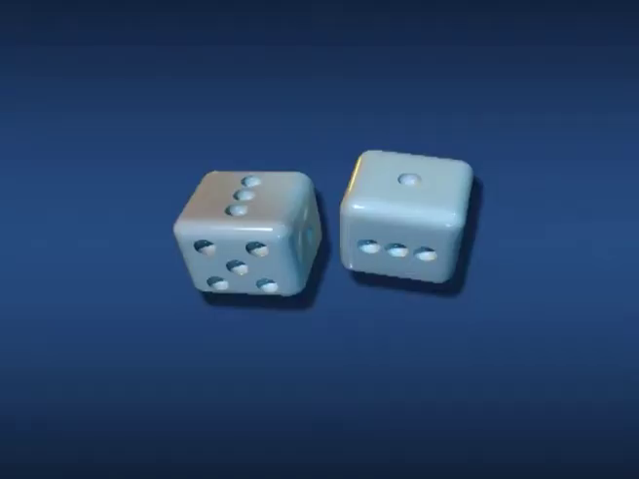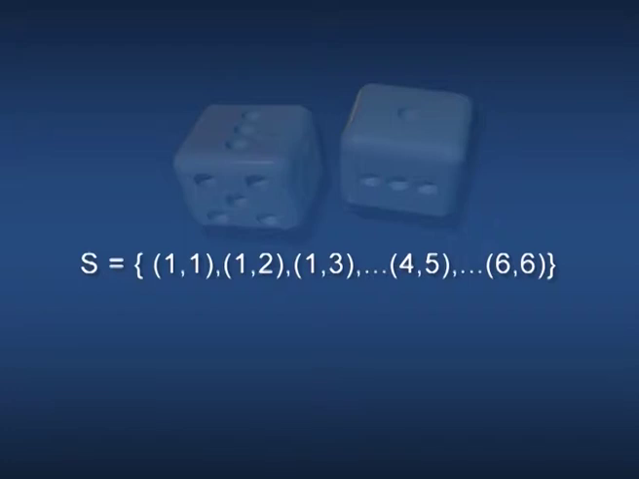Problem number 2. 2 unbiased dice are thrown. What is the probability of getting the sum of the numbers shown less than 5? Solution. When 2 unbiased dice are thrown, we can expect any of 36 equally likely possible outcomes. The sample space is S containing the points 1 1, 1 2, 1 3, etc., 4 5, etc. The last one is 6 6.